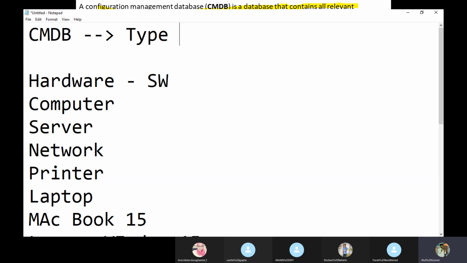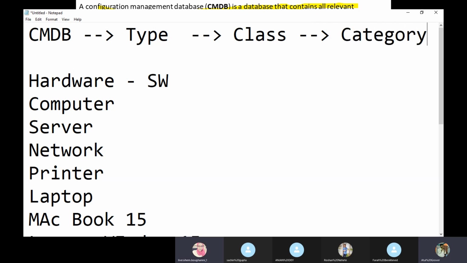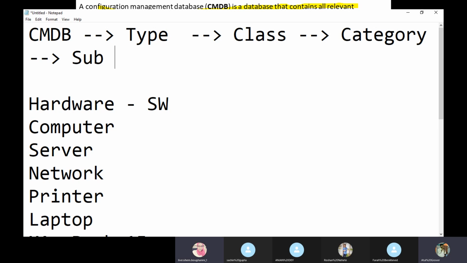So in CMDB, we have type, hardware or software. Under type, we have classes. Under classes, we have a category. And under category, we have a subcategory as well. I'll show you. Server is my class.